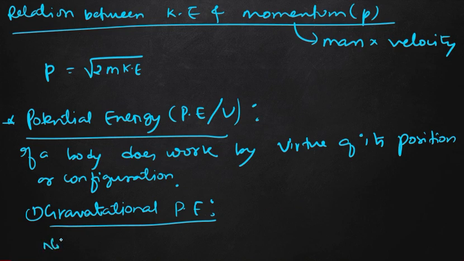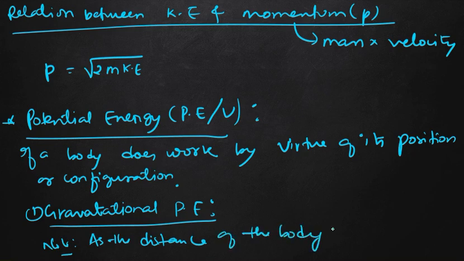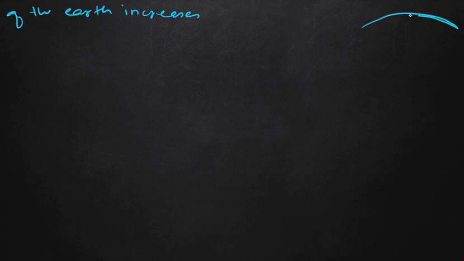What is important to note down is that as the distance of any body from the surface of the earth increases, that means suppose this is the surface of the earth and the body is below, and the body is far away, so this is the distance of the body from the surface of earth.